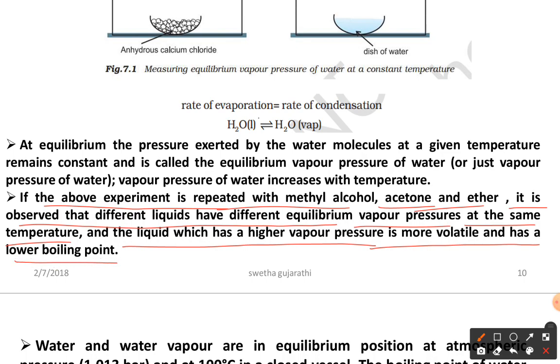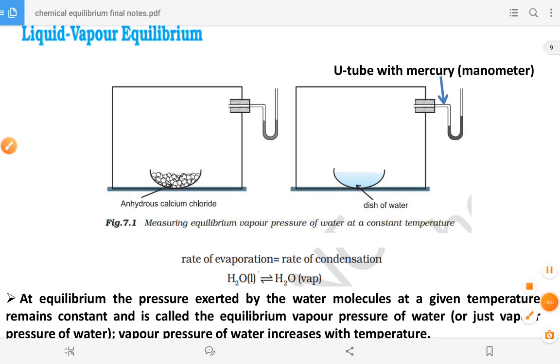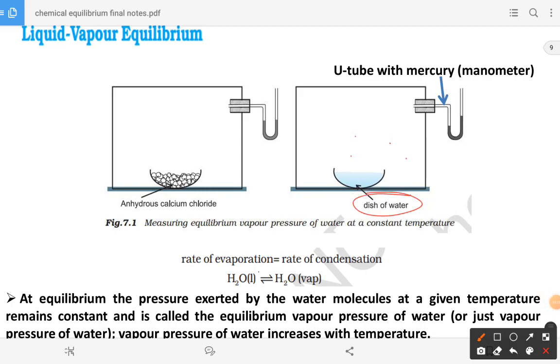So what is the meaning of this? Here, if I am taking the vapor pressure, and instead of water you take other liquids like acetone, they are more volatile, which means you are going to get more vapors. More vapors means the vapor pressure is again going to increase. So the vapor pressure depends on the liquid you take.